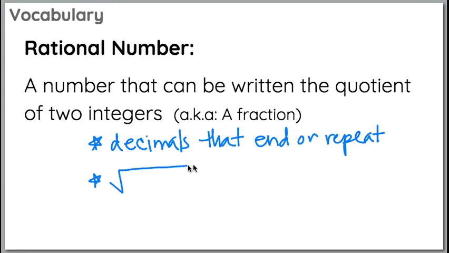We also have the square root of a perfect square, which again, that means it's a number and we can find two factors that are the exact same number. So 16, 4 times 4. 64 is 8 times 8.